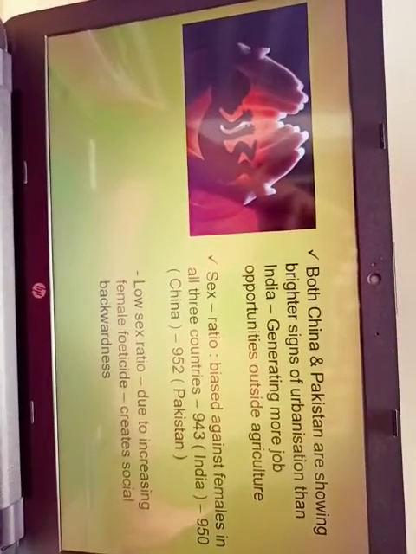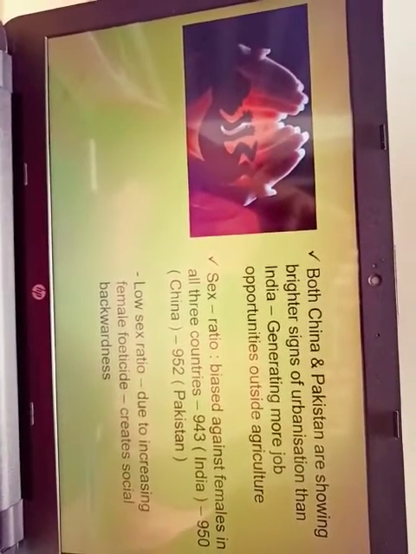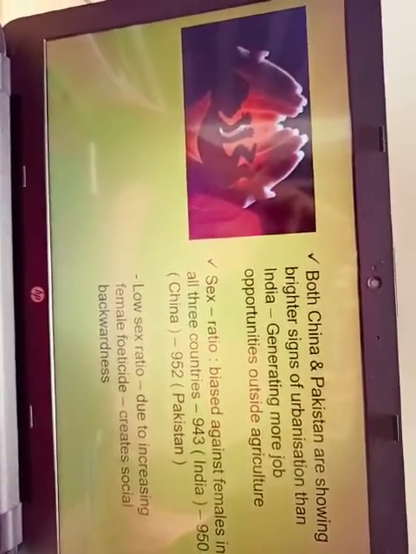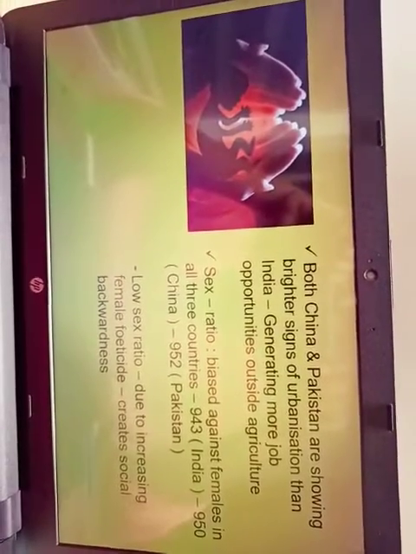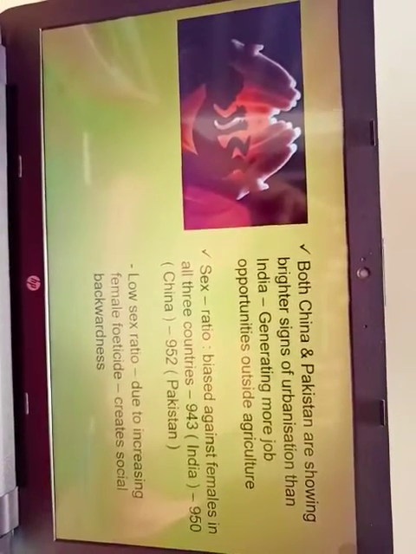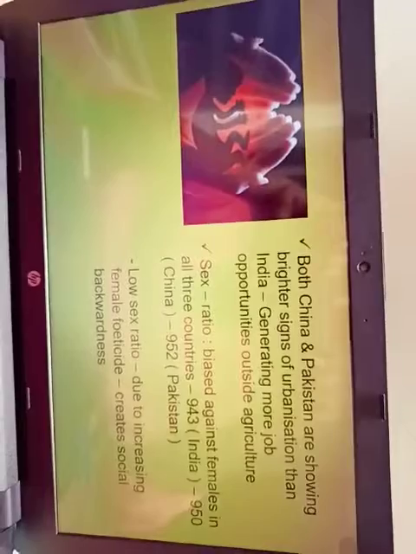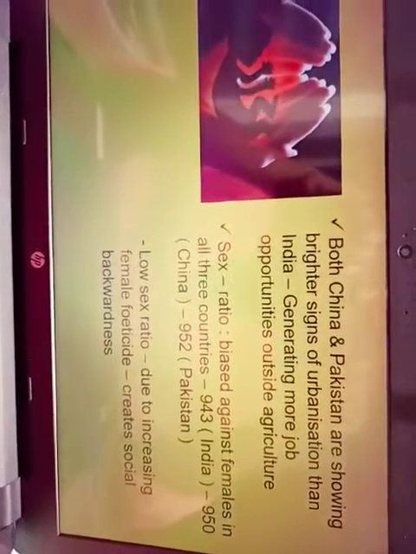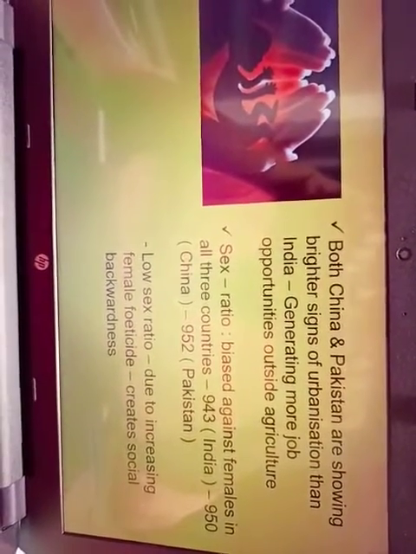We know what India is. In India, we actually dominate the agriculture sector. So that is why we cannot even think of job opportunities in any other sector dominating over the agricultural sector. Both China and Pakistan generated more job opportunities outside the agricultural sector.